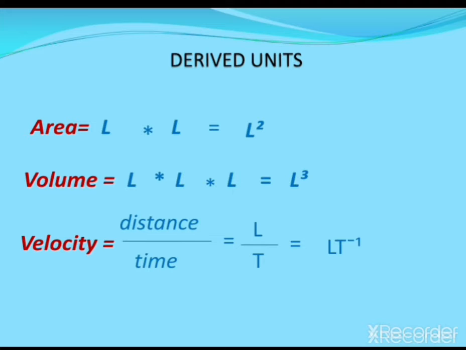So this unit for velocity is a derived unit because it is derived with the help of two fundamental units, L and T. So that's why we can say that derived units are dependent on the fundamental units. Okay. Similarly, we can derive the units for different physical quantities with the help of the fundamental units.